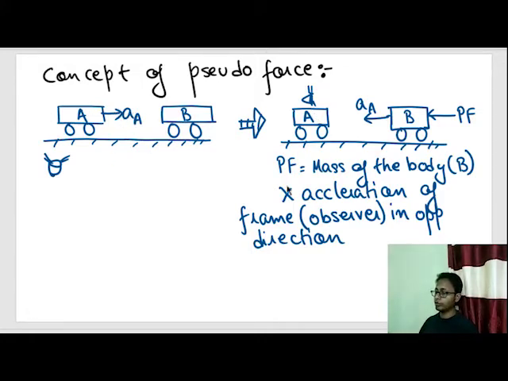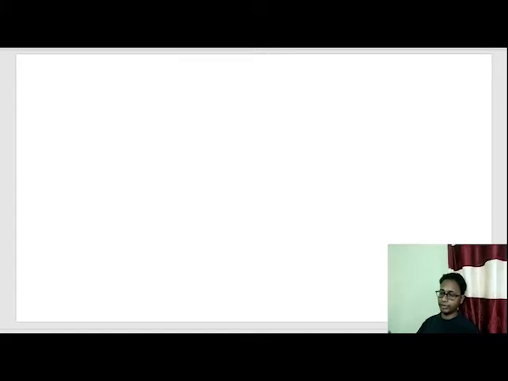So we got the magnitude and the direction of pseudo force. Now we have a little bit of an idea of pseudo force. Now let us see how pseudo force is applied.